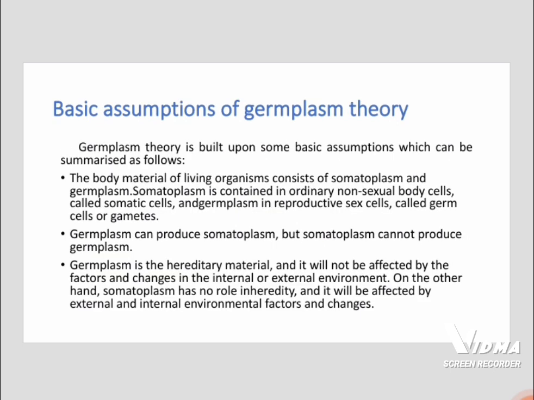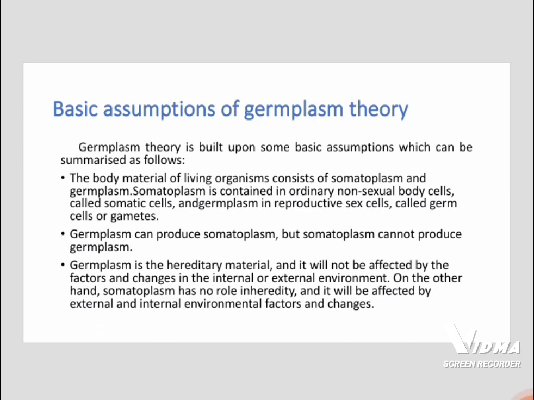Then, basic assumptions of germplasm theory. Germplasm theory is built upon some basic assumptions which can be summarized as follows. The body material of living organisms consists of somatoplasm and germplasm. Somatoplasm is contained in ordinary non-sexual body cells, called somatic cells, and germplasm in reproductive sex cells called germ cells or gametes.